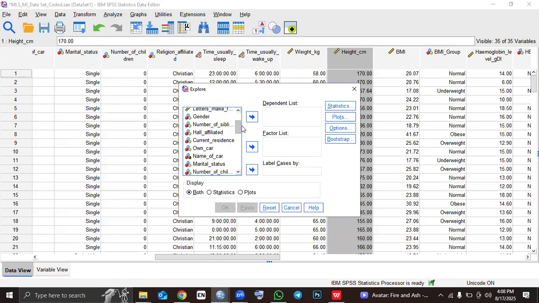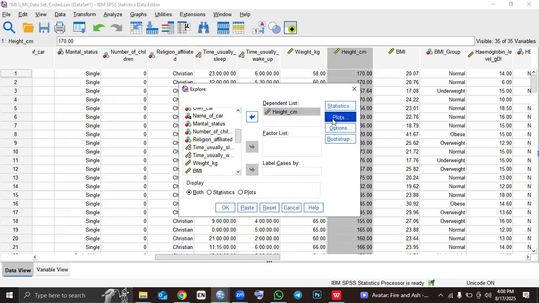When I come to explore, in this tab, I'll look for height. If you want to look for height, when you type H, it will just move you to the next H. So that is my height. I'll move the height into my dependent list.